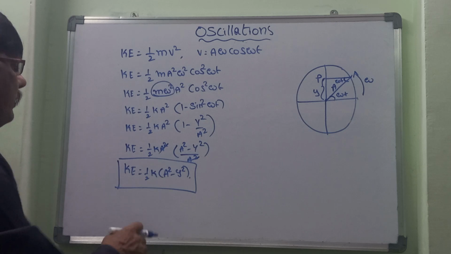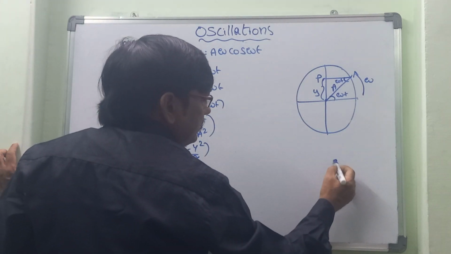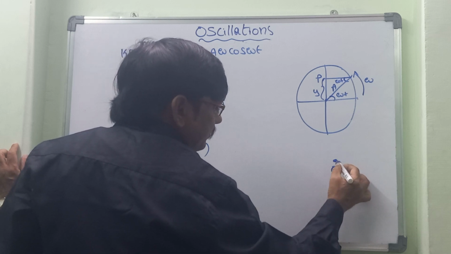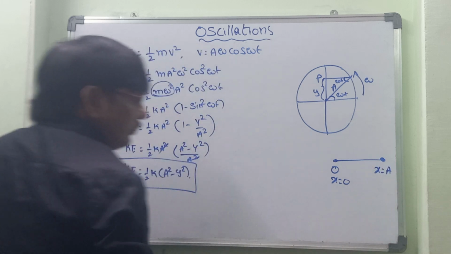Now let us consider the kinetic energy, how it is at the mean position as well as at the extreme position. If this is the mean position, here x is equal to 0, no displacement. This is the extreme position, so x is equal to a.